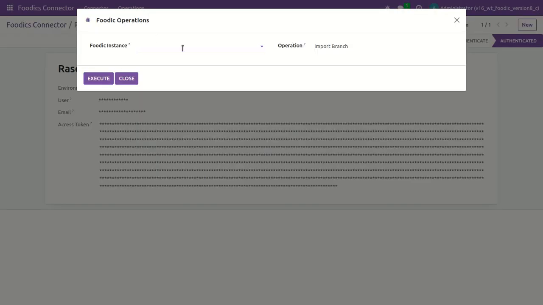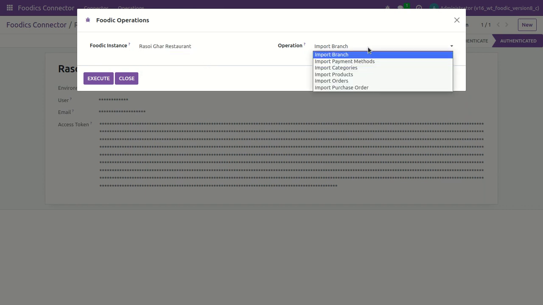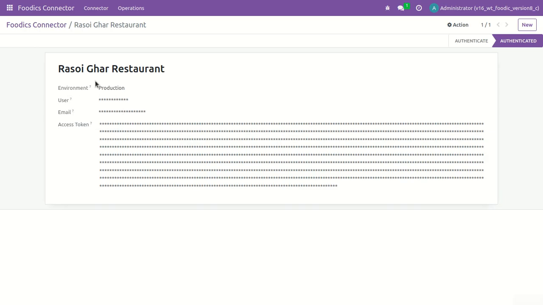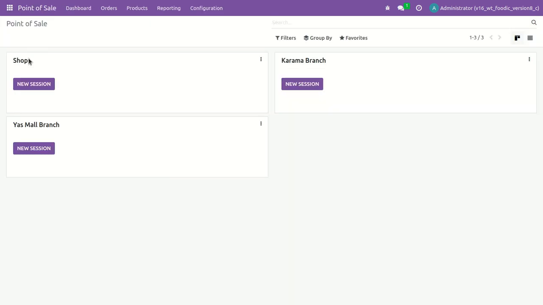Click on your instance and it will provide you multiple operations like import branch, payments method, category, products, orders and purchase order. Let's do one by one operations. Import branch and execute the operations. Once your operation executes, it will show you multiple branches in POS.